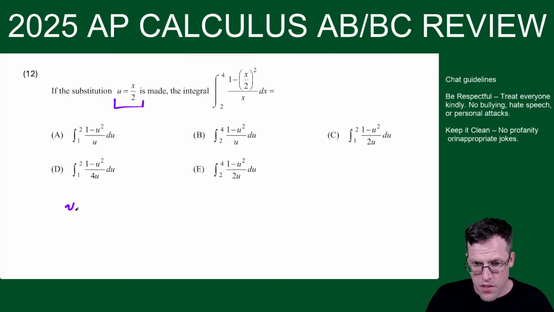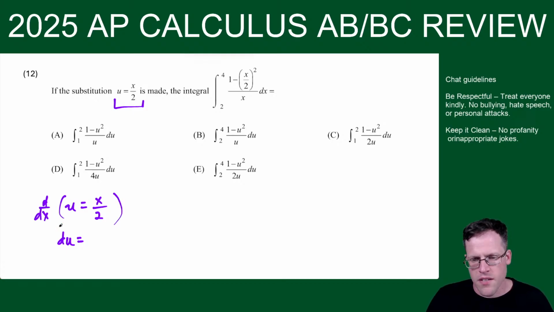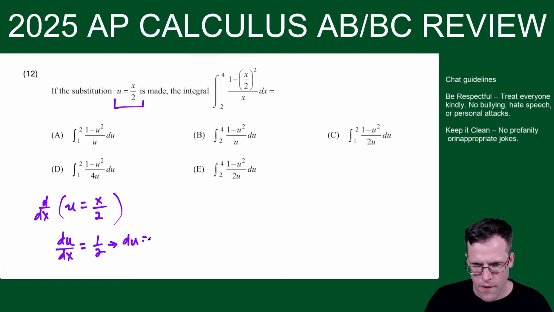So, if u is equal to x over 2, then we just derive both sides. So we could say du. See how I'm just basically doing the derivative with respect to x. So I basically get du. I'll even write it like this: du dx is equal to the derivative of x over 2, which is 1/2. Okay, so let me just clean that part up over here. So this is equal to 1/2, which tells us that du is equal to 1/2 dx.